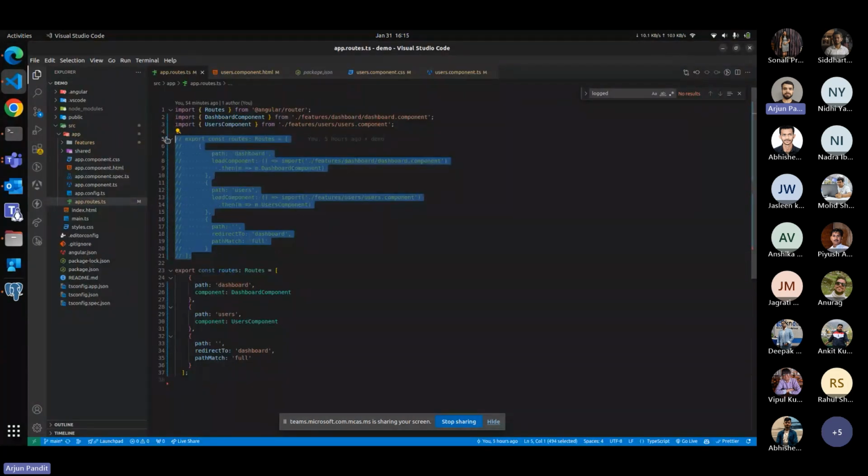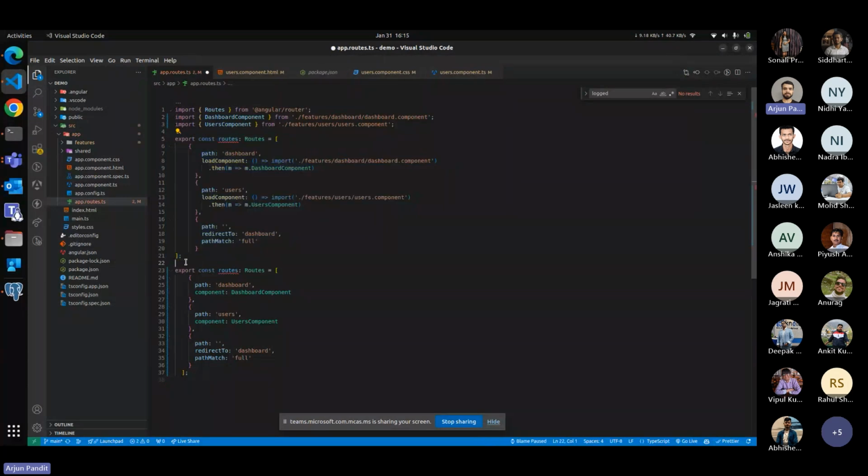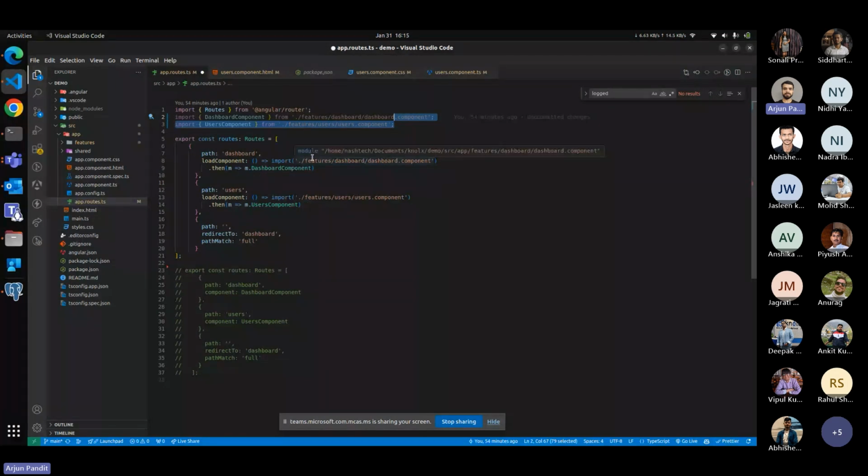So I'm just uncommenting the lazy loading code and commenting the default functionality. Okay, so when we are working with lazy loading, we don't need to import the component specifically, and we are using the load components. When the user navigates to the specific path or the specific URL, only then the specific component is loaded and imported. So I'm going to comment the import part also and just save it.